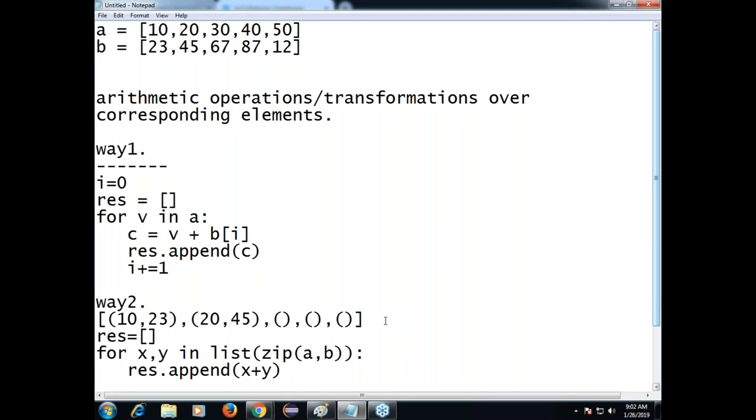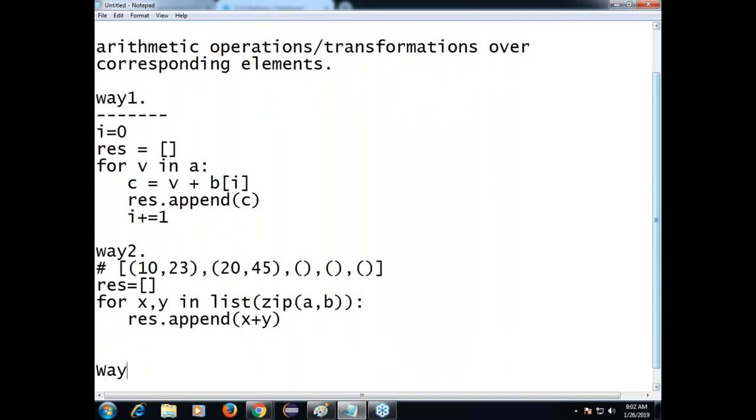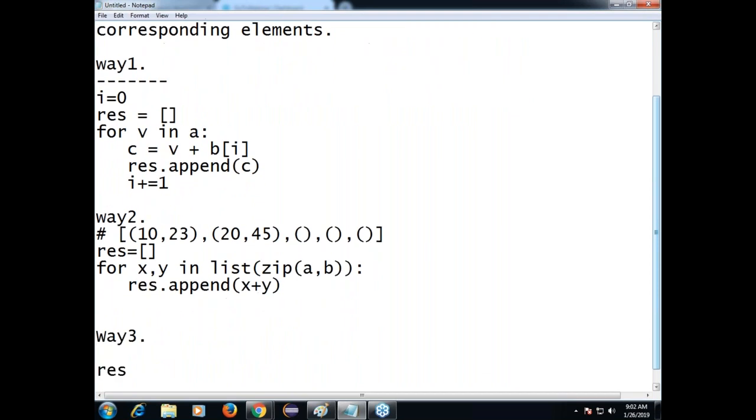This is the second way. Still, a more easier way we will see. Way 3 I am taking. Result is equal to, directly I am saying, this empty list. What is our rule? Expression for loop. What is the for loop? For x comma y in list of zip of a comma b. What is my expression here on the left side? Simply x plus y. Understand?